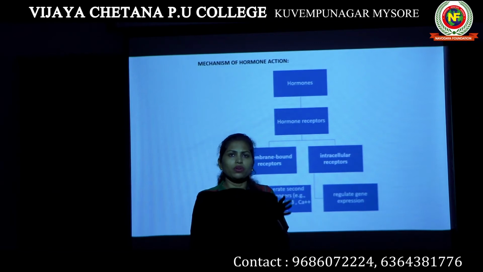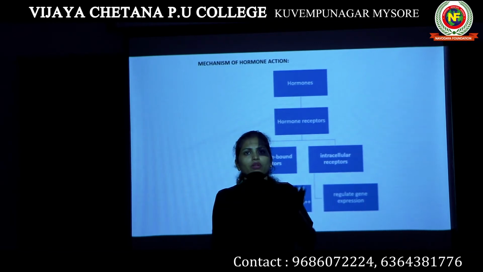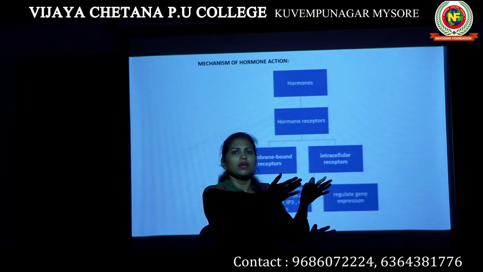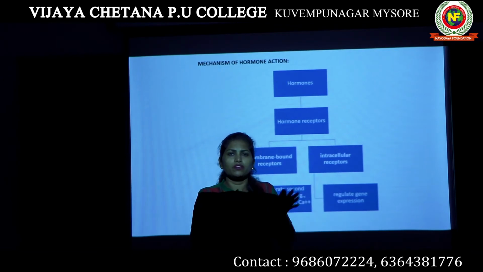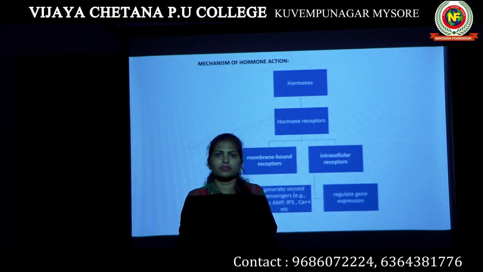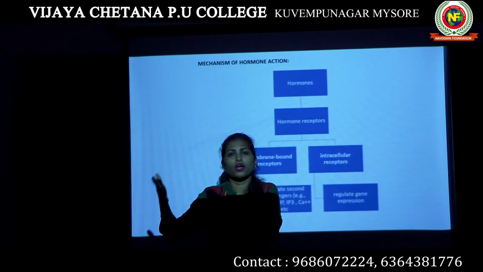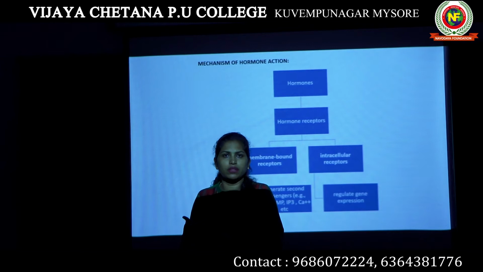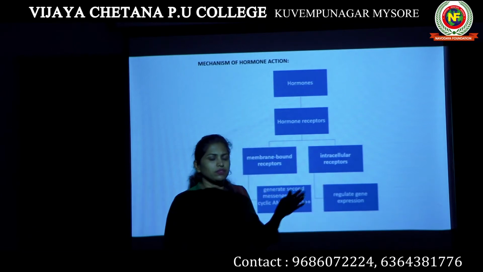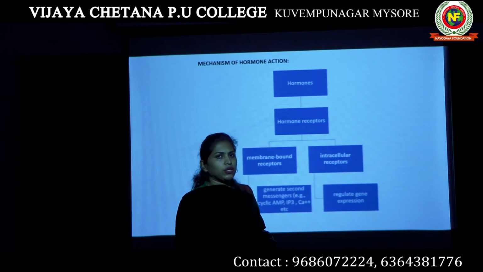When a hormone is produced by the hypothalamus or the pituitary gland, for example, thyroid stimulating hormone is produced by the pituitary gland, it has to reach the thyroid gland. If it has reached the thyroid gland, how will the thyroid gland recognize this thyroid stimulating hormone and accept it? This is what we study in hormone action.